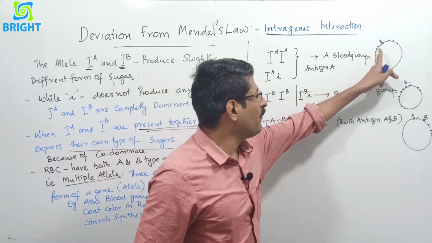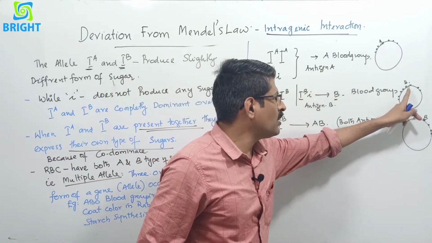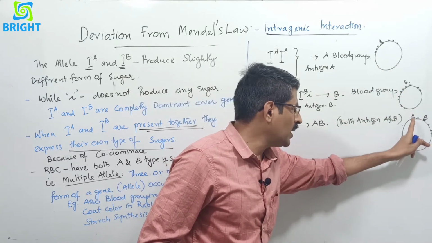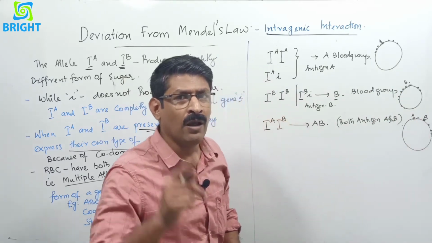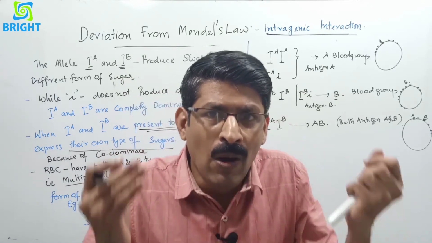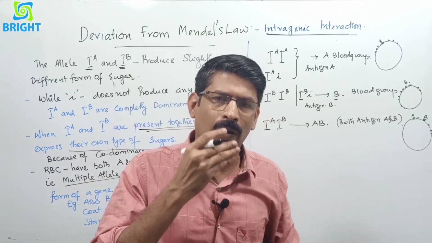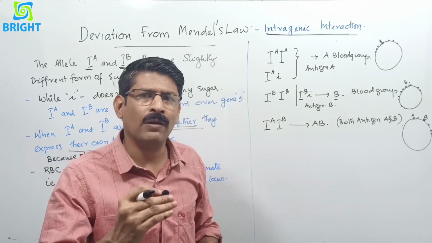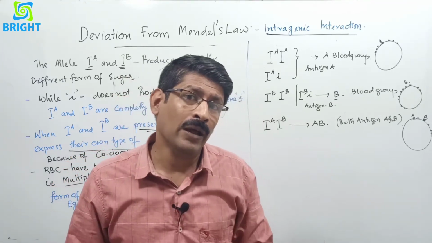So here the surface is with only A antigen, here the surface is with only B antigen, but here both antigens A and B are present because of the presence of both genes, and they co-dominate, both are functioning, and they are producing their antigens side by side.